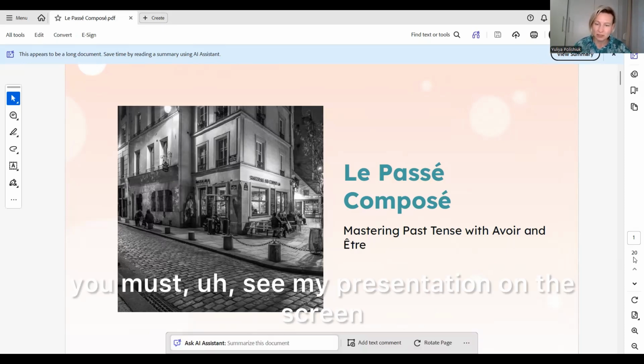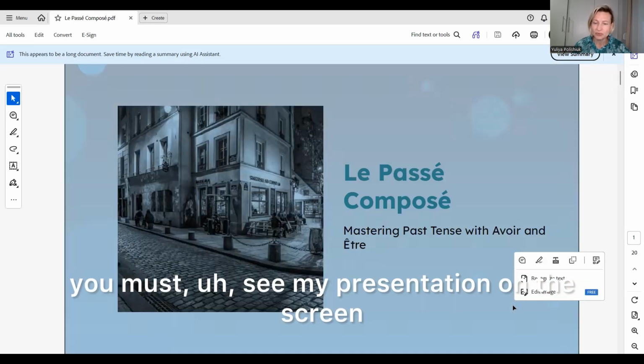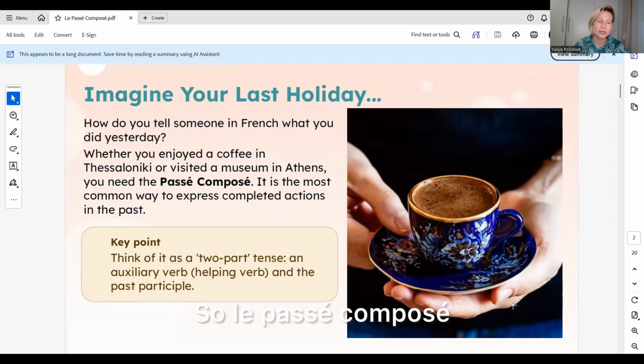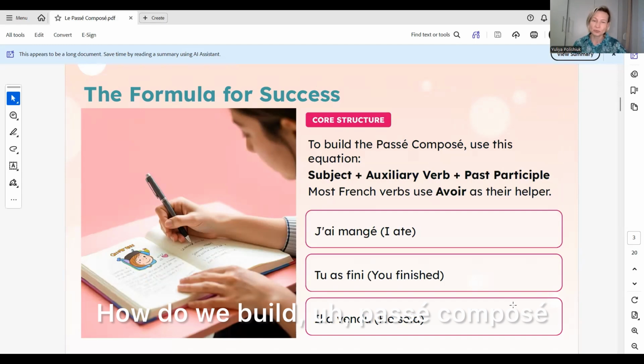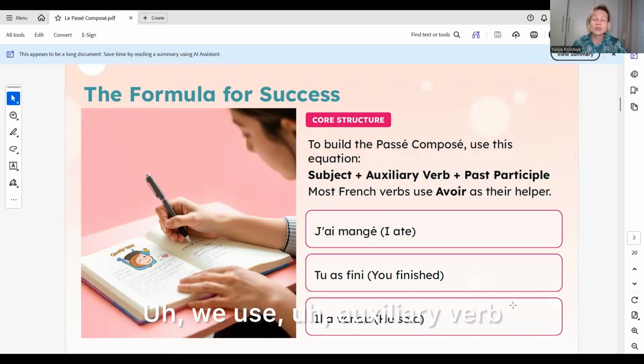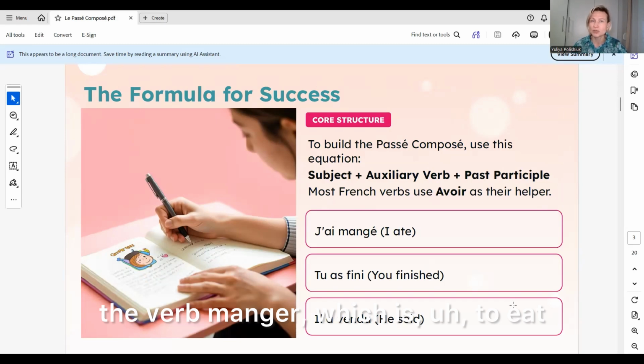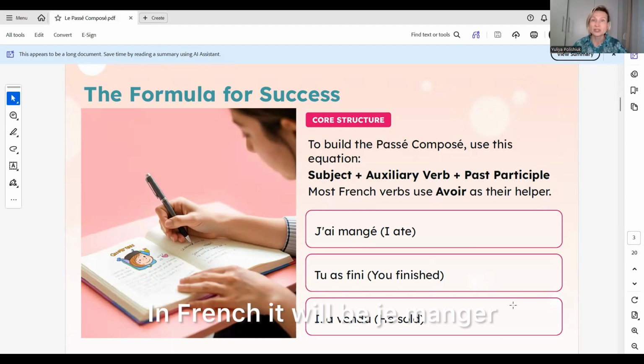You must see my presentation on the screen. So le passé composé. If someone asked you what you did yesterday, you will need passé composé. How do we build passé composé? We use an auxiliary verb, as I said already, avoir or être, and the past participle of the verb of the sentence. So if we have the verb manger, which is to eat, I have eaten or I ate, in French, it will be j'ai mangé.